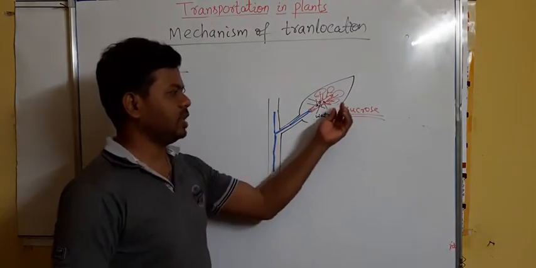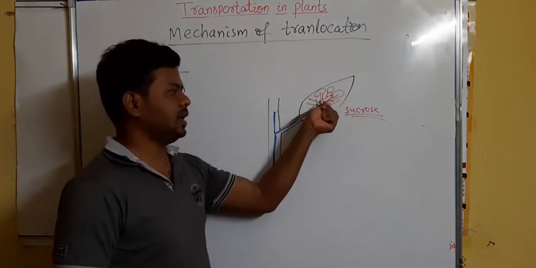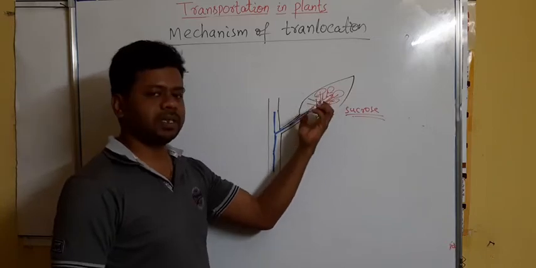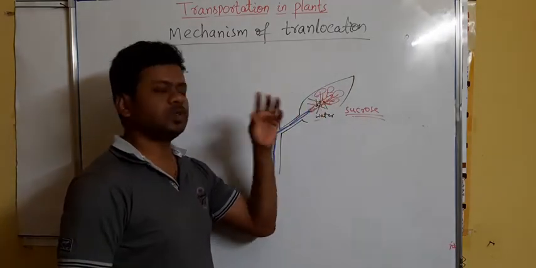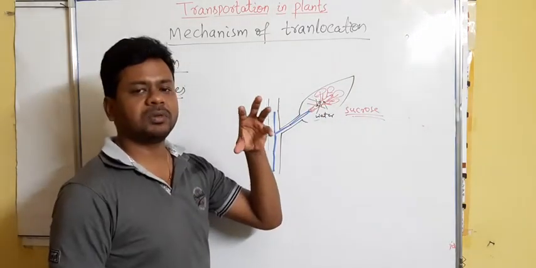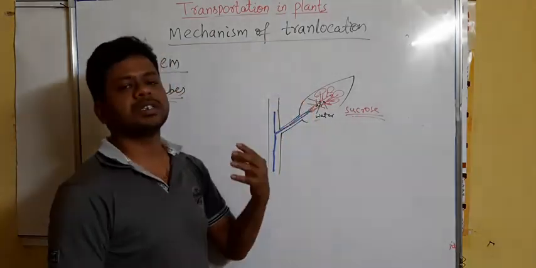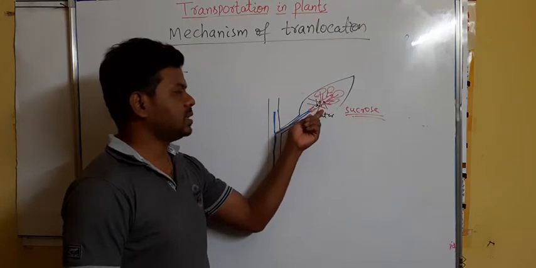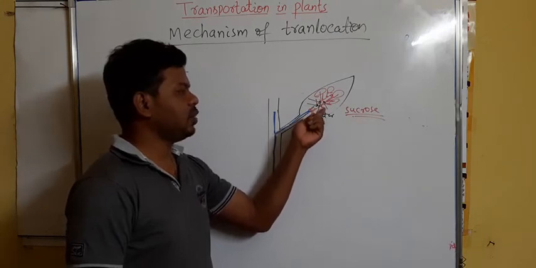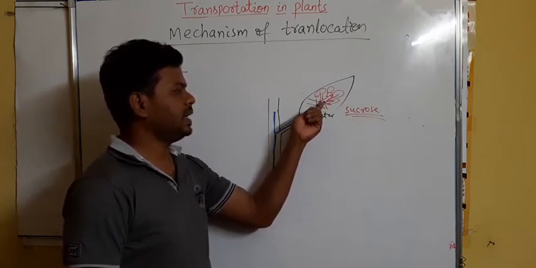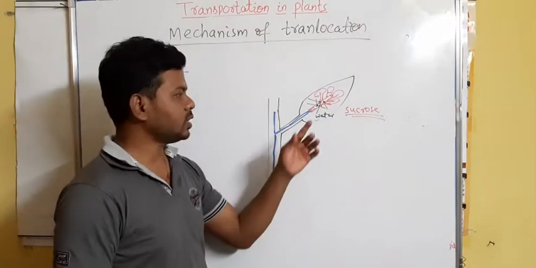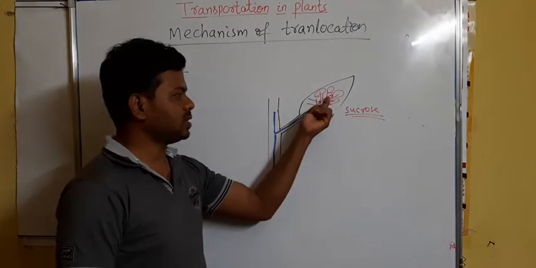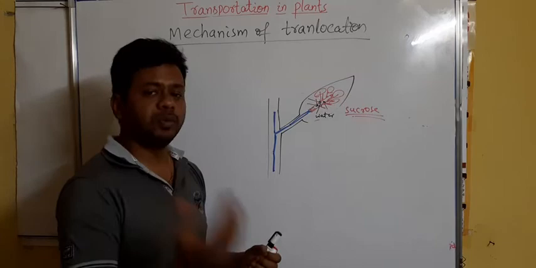As I told, when sucrose is collected by the sieve tube from nearby cells, the sucrose concentration becomes more and water concentration becomes less. So the water will easily enter into the sieve tube from the nearby cells. Now the osmotic pressure of the sieve tube becomes more.